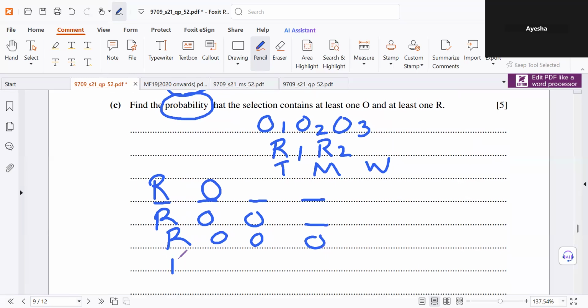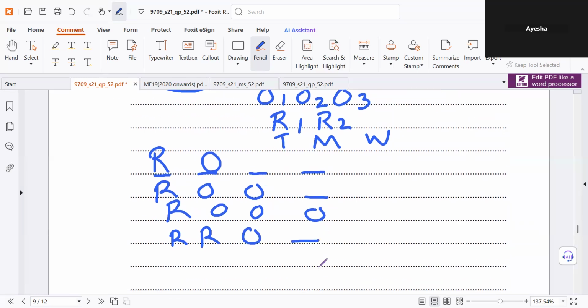Or 2 R's and 1 O, or 2 R's and 2 O's. So I think we got everything.